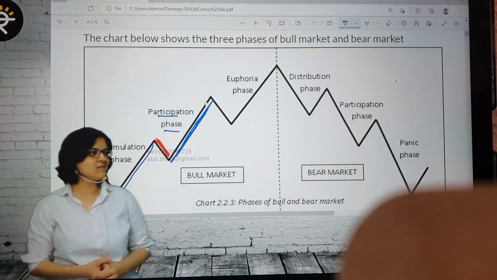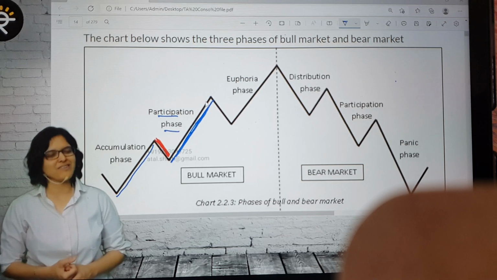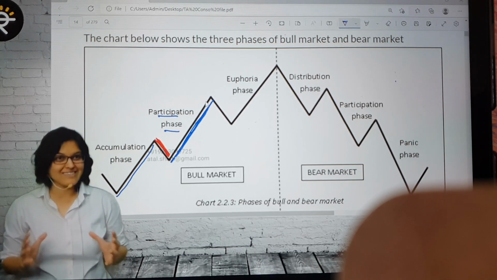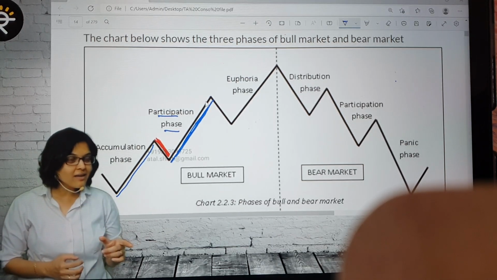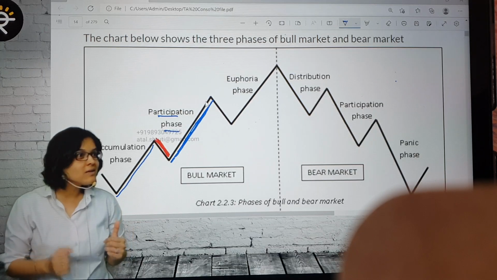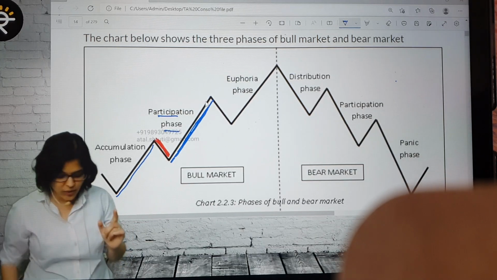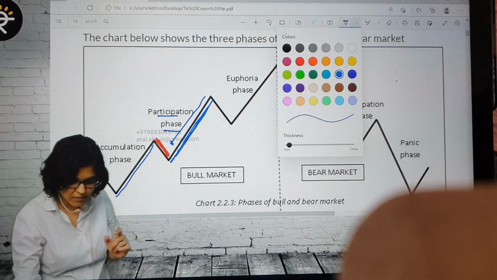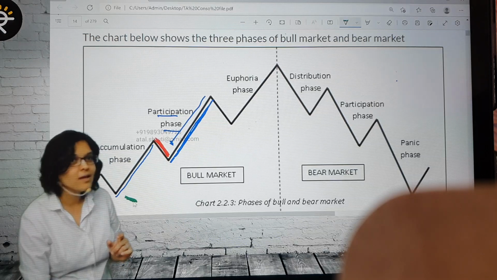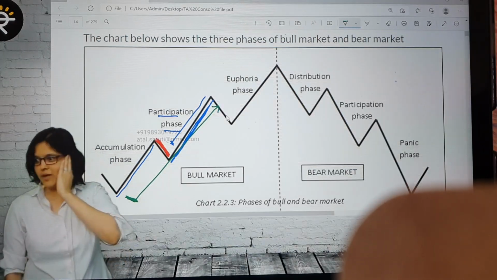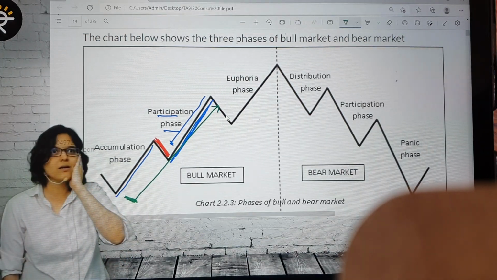Now you keep on telling your friends, you know, I got 12% profit. You are very happy, certainly you are. Who is very unhappy? Friend. Because friend is the one who did not participate in this. Friend was not aware about anything. And you will not tell that you have enjoyed profits from here to here. What will you always tell him? You know, it started from here and it's come all the way here. And the friend is going to be like, FOMO. Fear of missing out. My God, I just missed it.